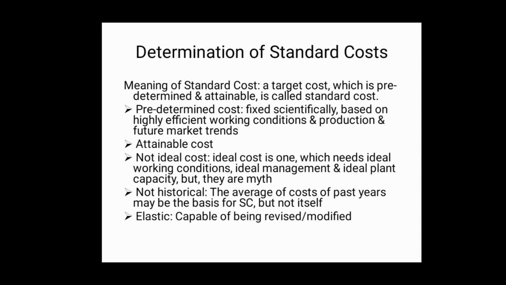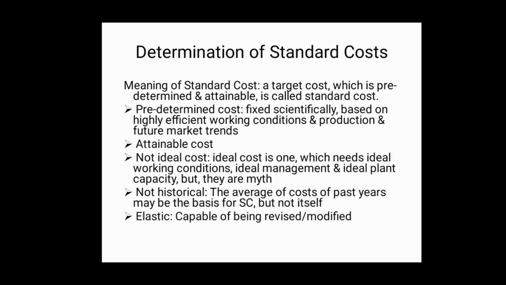Now, let us see the determination of standard costs. Meaning of standard cost. A target cost which is predetermined and attainable is called standard cost. Say standard cost is a target cost.